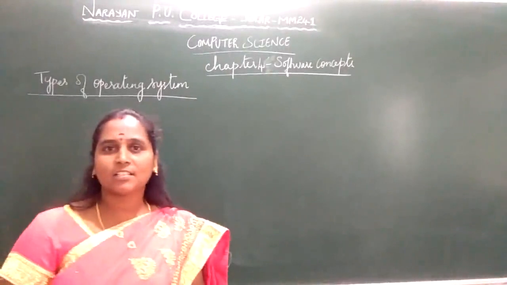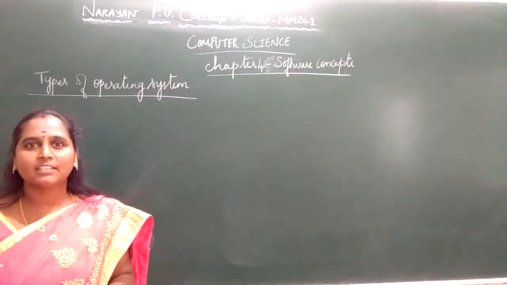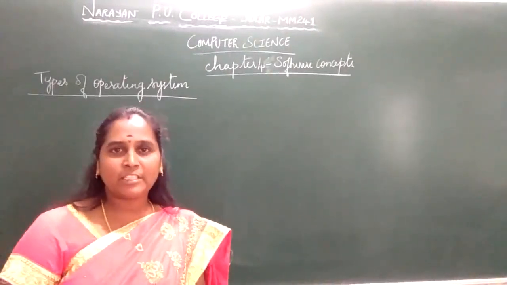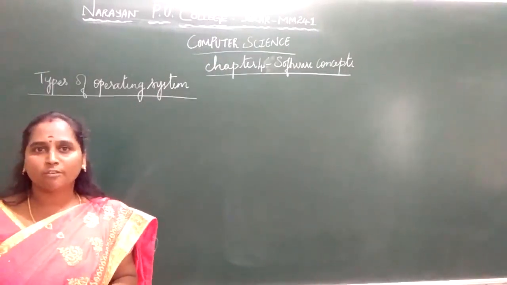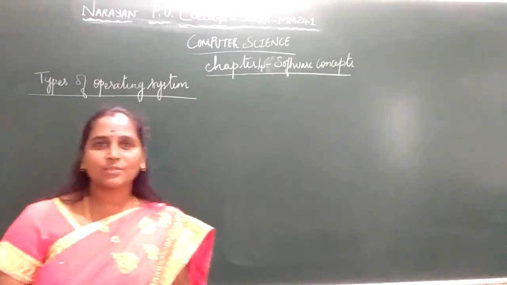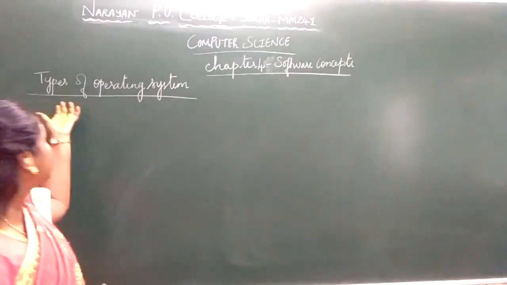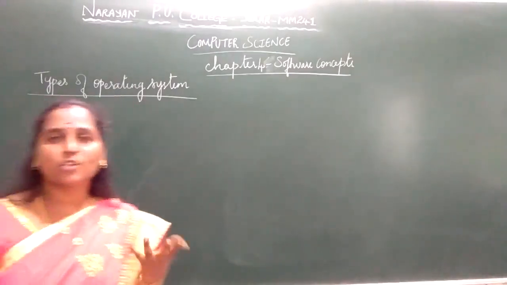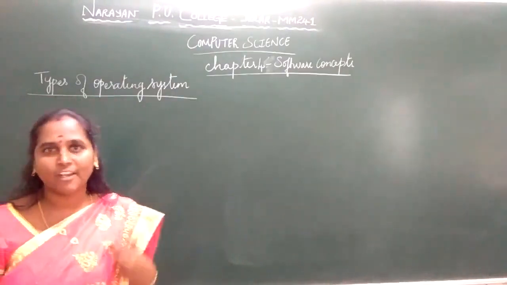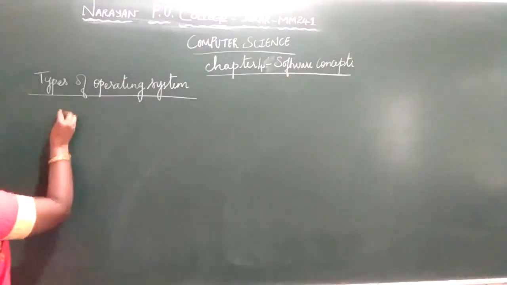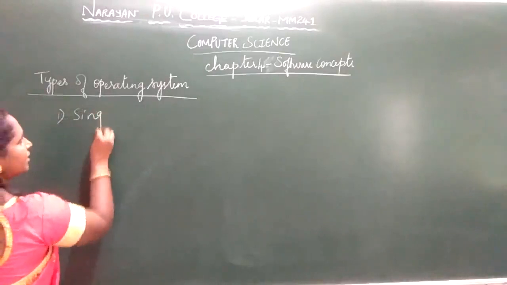Last class we have discussed the language translators, that is your compiler, interpreter and assembler, and we have seen the functionalities of the operating system. Today's class will discuss the different types of operating systems. Based on the service requirements and the time constraints, the operating system is classified into 10 types. First one is your single user operating system.